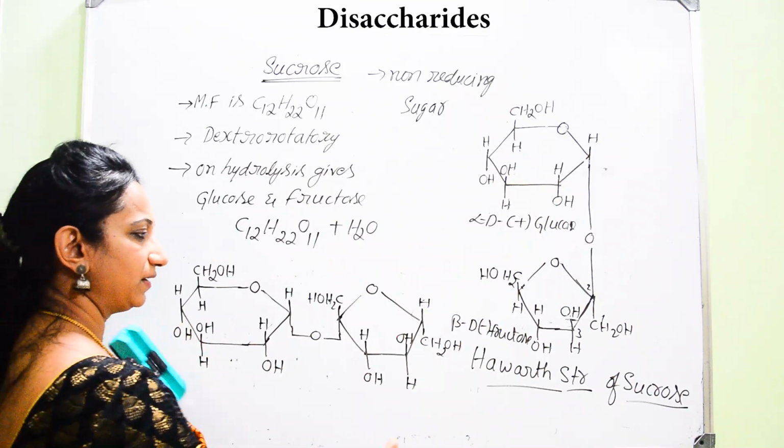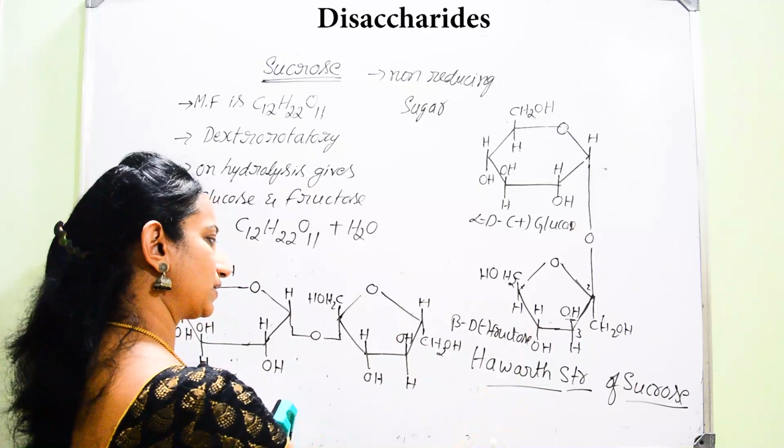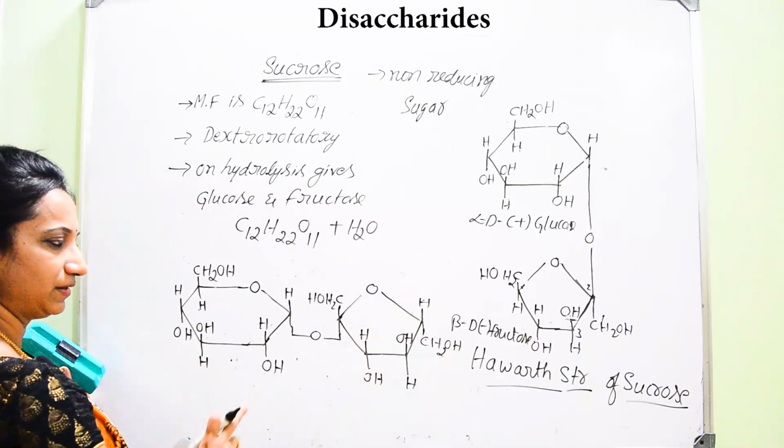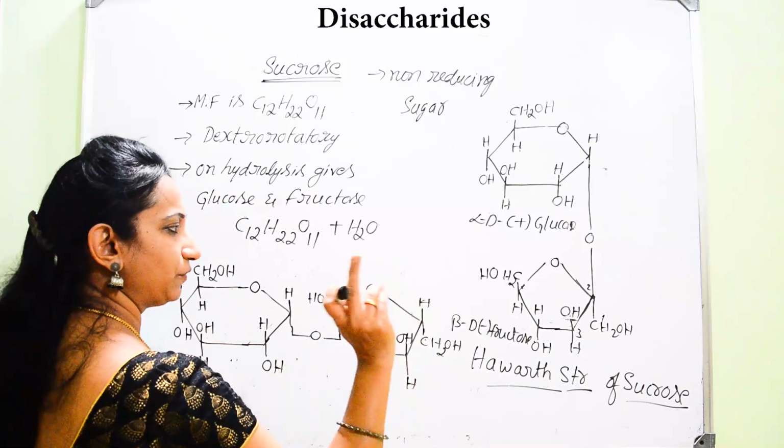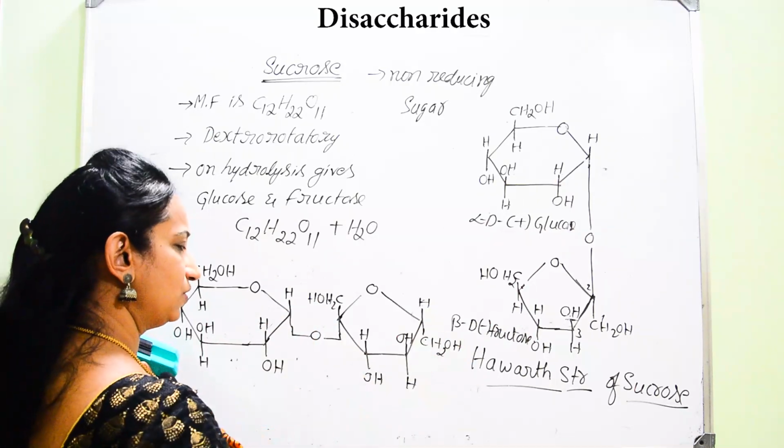So you can write the Haworth structure for sucrose as given here, or you can write the Haworth structure of sucrose as given here. You can write it in either way. Any one you can select and you can practice well to write the correct structure of the sucrose.